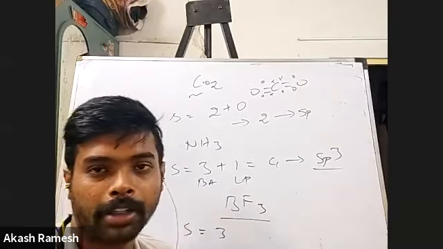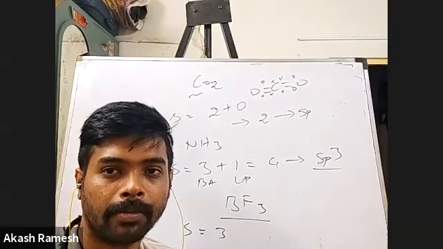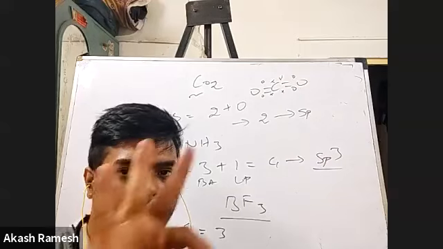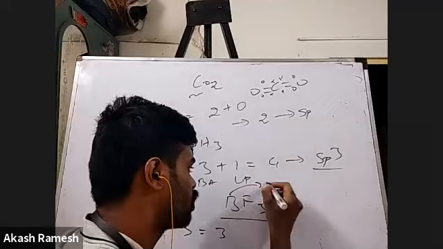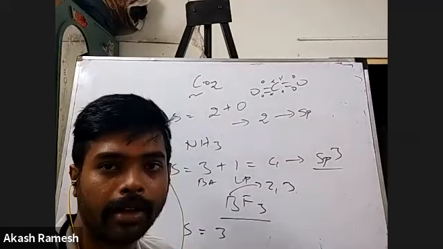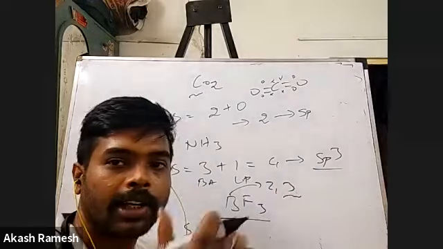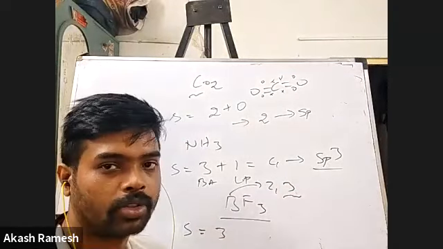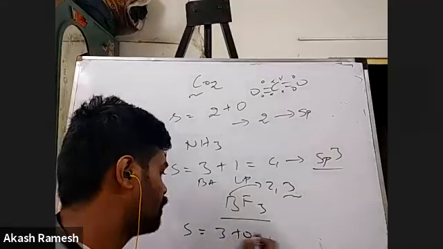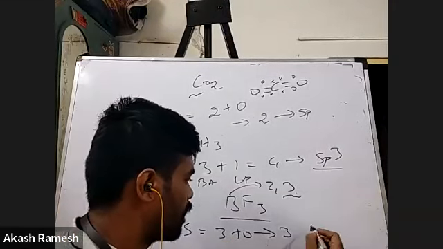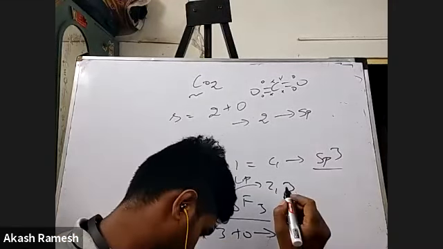Okay, guys. So what will be the number of lone pairs on boron here? 0, sir. Very good. So I have three valence electrons, 2, 3 is the configuration for boron, and obviously there are 3 sigma bonds. So all these 3 electrons will be involved in bonding, so there are no lone pairs. So 3 plus 0 is 3. What will be the hybridization? sp2. Yes, it's sp2.